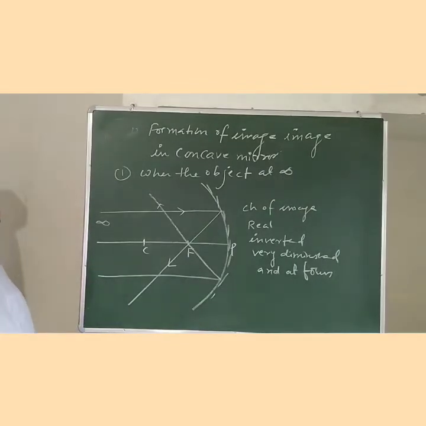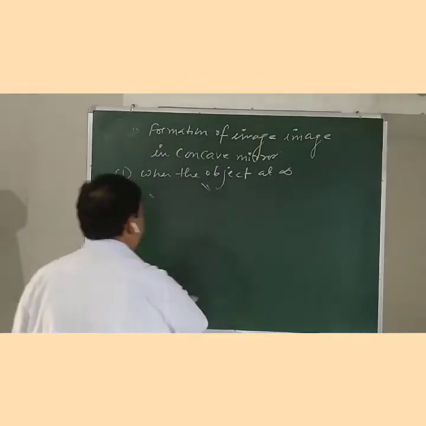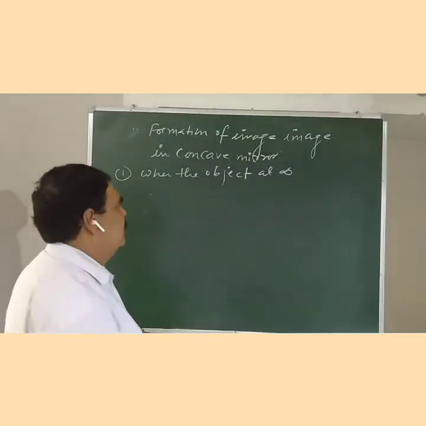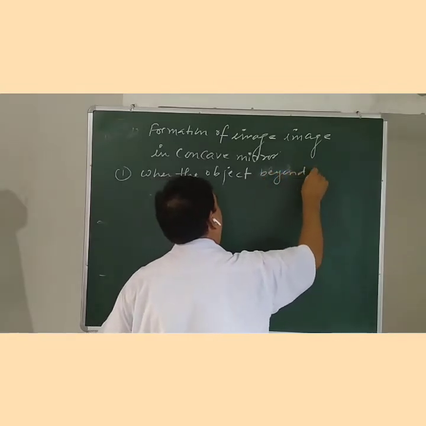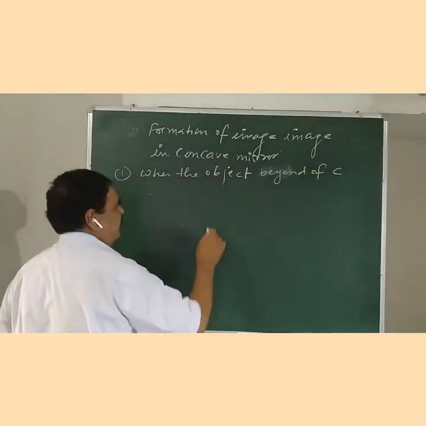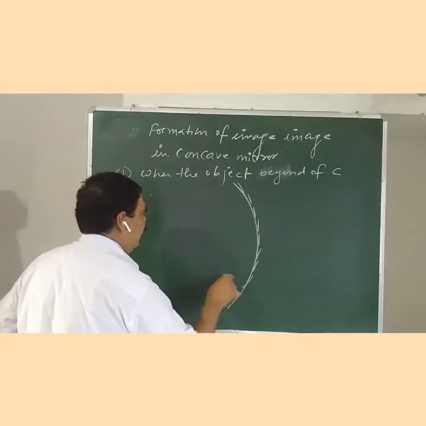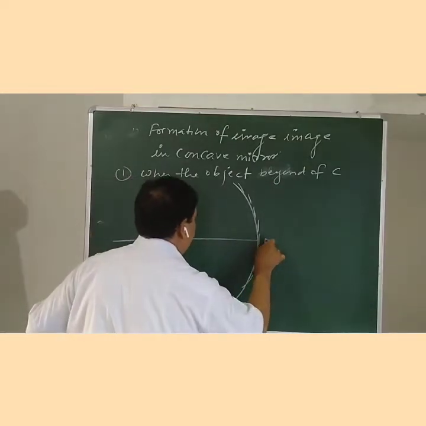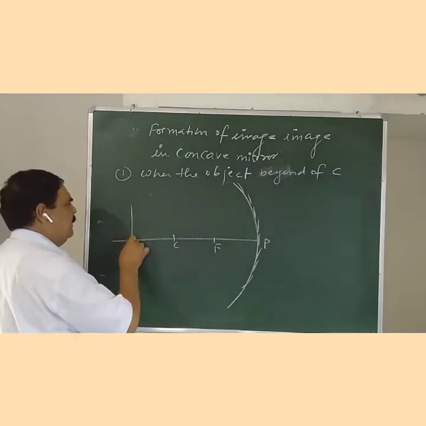Now the second formation of image, when the object is beyond the center of curvature. This is the concave mirror, this is the principal axis, center of curvature, focus, and the object is present here, AB.